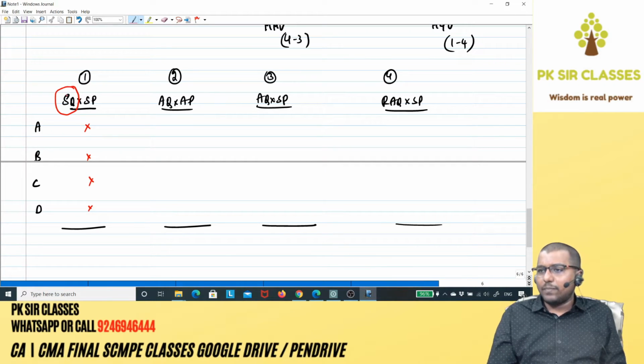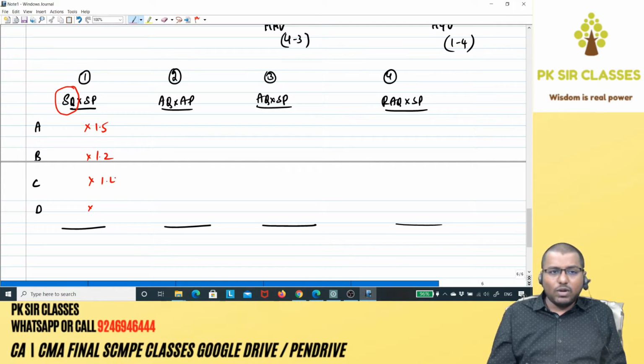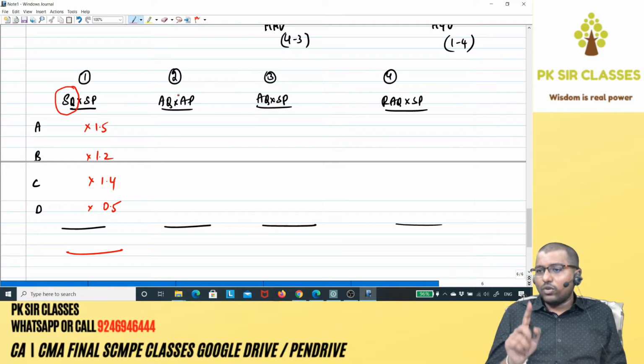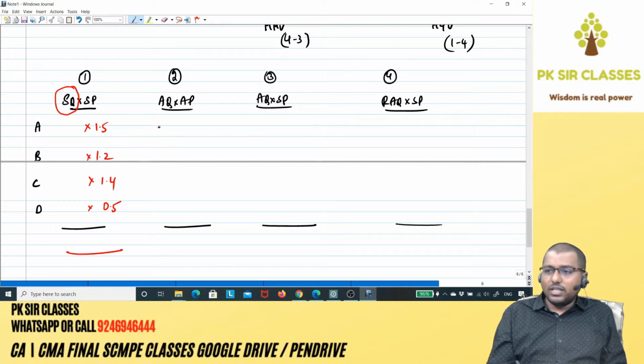Standard price of A, 1.5, then we have 1.2, then 1.4, and 0.5. So that is done. Right, AQ, actual quantity of raw material consumed for actual output. Now, is it given in the question? Yes. During April, the actual output was 46,400 tiles from an input of... So that is the actual quantity that has been consumed, and you can see that clearly. So 2,200 for A.